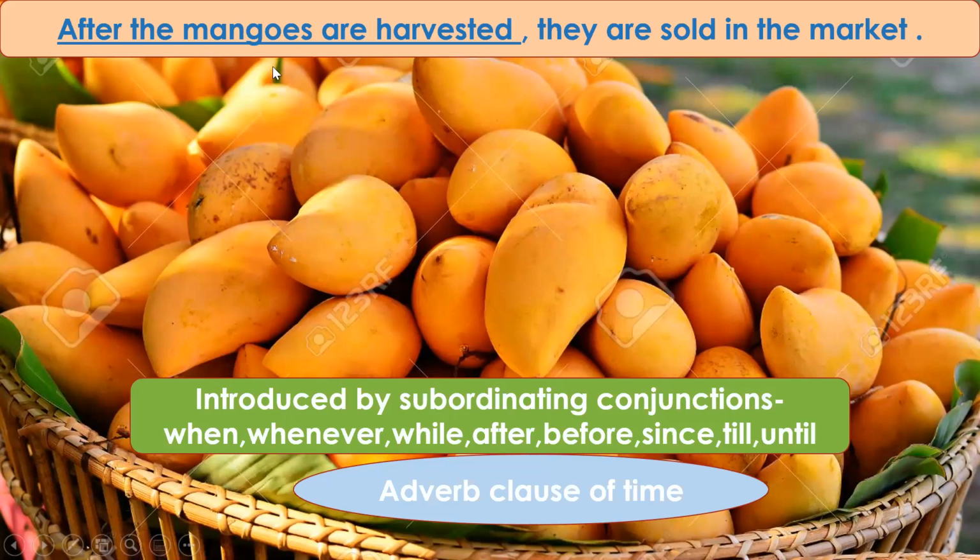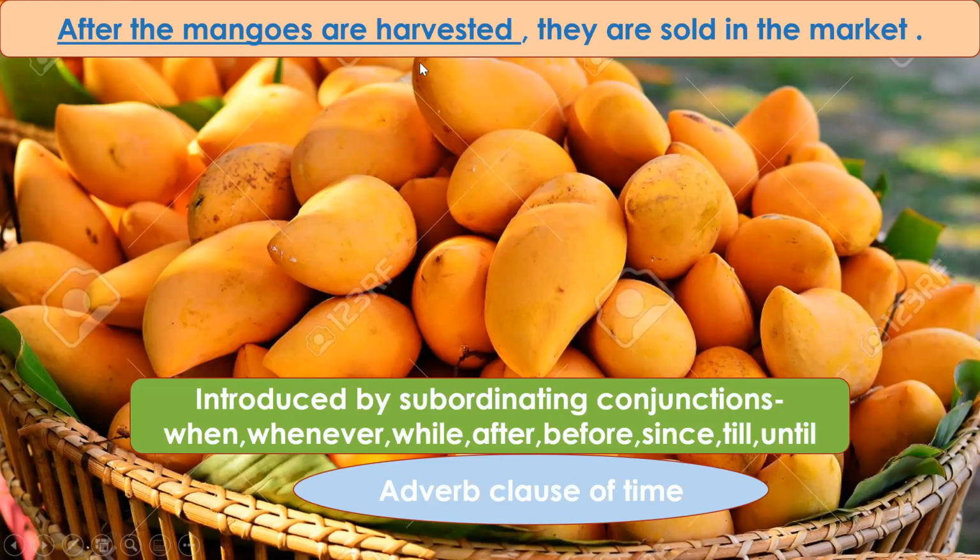Now coming to the subordinate clause or the adverb clause here. After the mangoes are harvested: the mangoes is the subject, again are is the verb here, and this is not making complete sense. After the mangoes are harvested is not making complete sense. It cannot stand alone as a sentence, therefore it is a dependent clause. Now we know that after is a subordinating conjunction. We know that only the coordinating conjunctions are the fan voice conjunctions, and the rest are subordinating conjunctions. So this after is a subordinating conjunction, therefore it is an adverb clause.